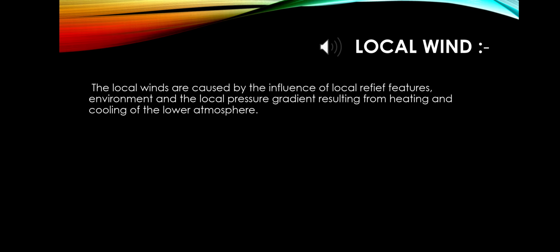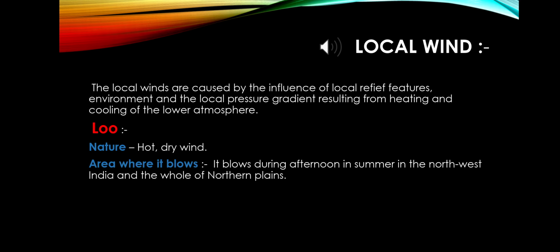Now, another most important wind is local wind. Local winds are caused by the influence of local relief features, environment and local pressure gradients resulting from the heating and cooling of the lower atmosphere. For example, Loo. Loo is a hot and dry wind, and it mainly blows during the afternoon in summer in northwest India and the whole of the northern plain.